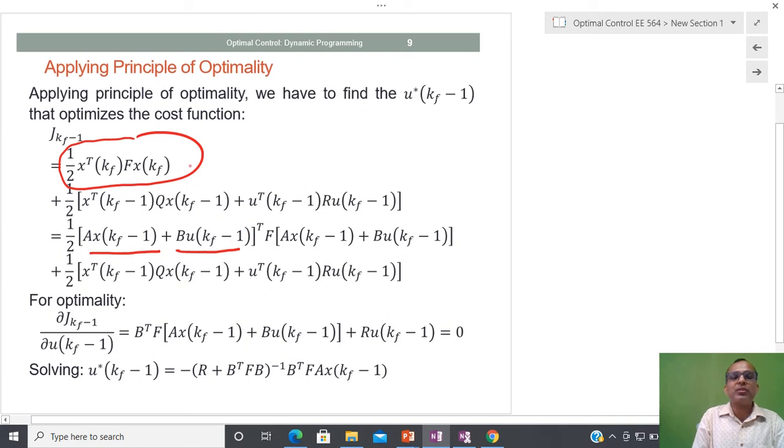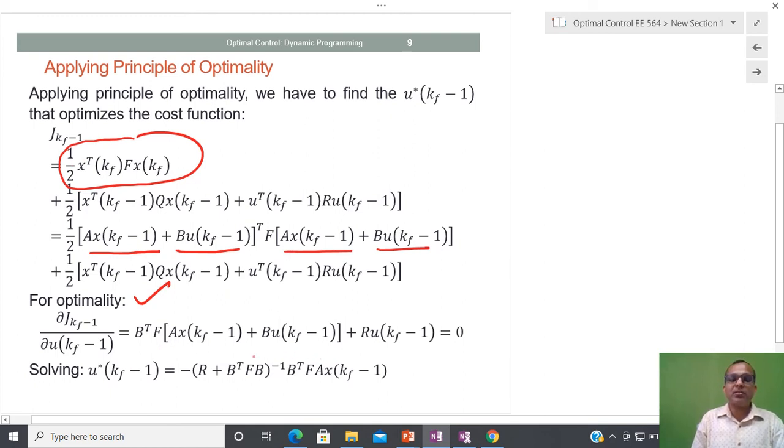So I am going to substitute this in these two places, and after that, in order to make sure that this performance measure is optimal, the partial derivative of this quantity with respect to control should be equal to 0.